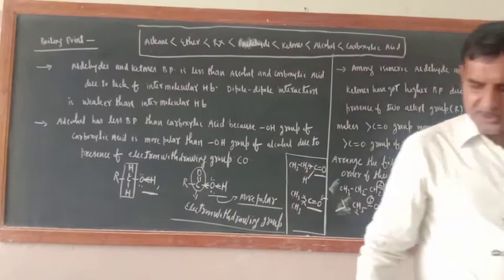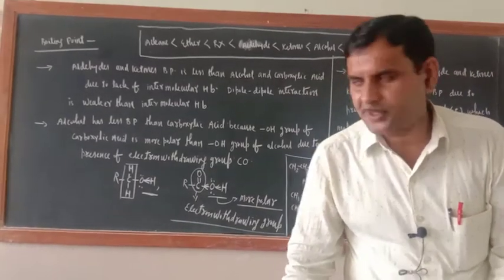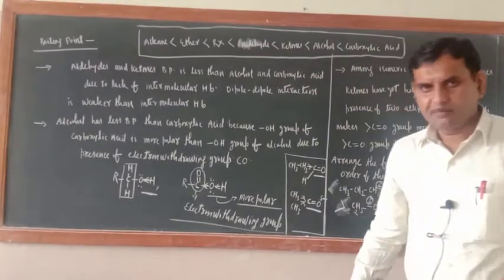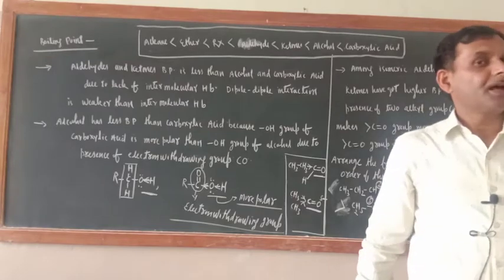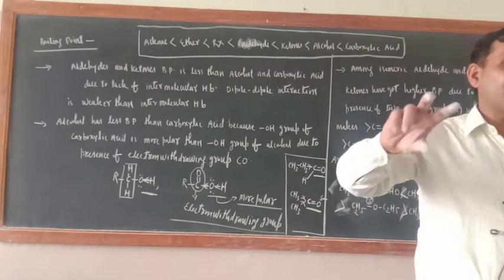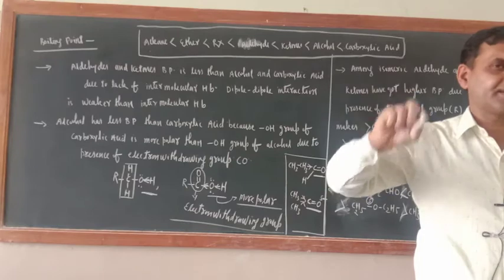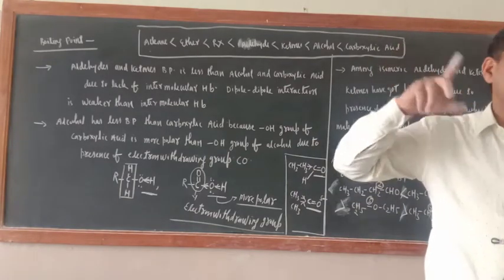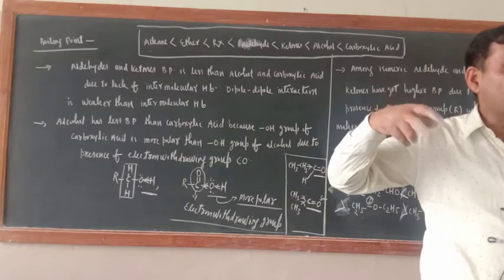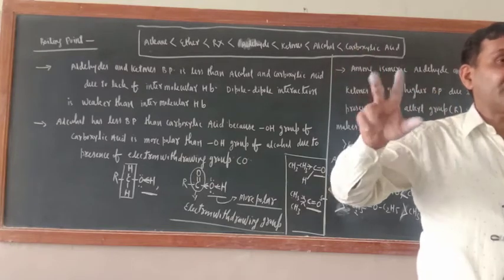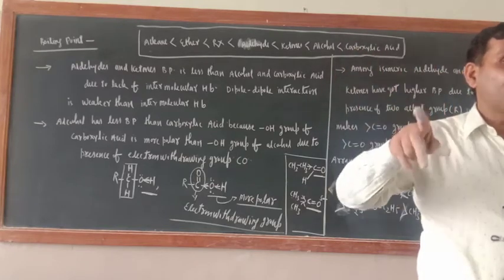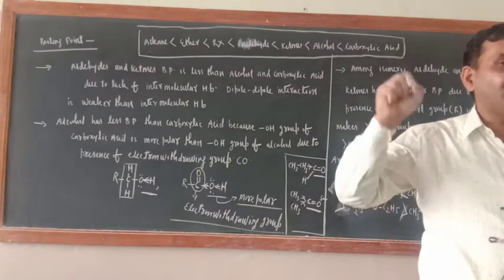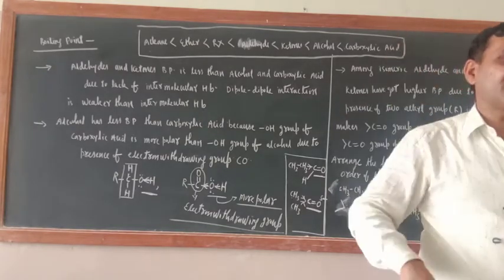Now just see, I will deal with the reactivity. Reactivity will have another issue. Carbonyl carbon is an electrophilic center, means an electron deficient center. And who will attack there? Nucleophile. So when we talk about reactivity, at that time what do we want? We want that the carbon of the carbonyl group should be electron deficient.